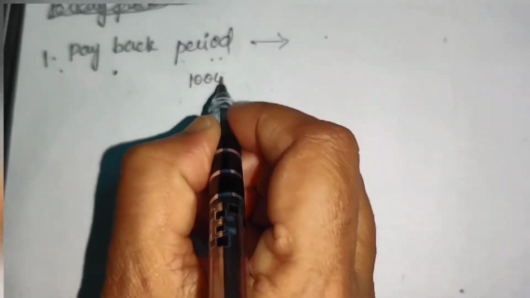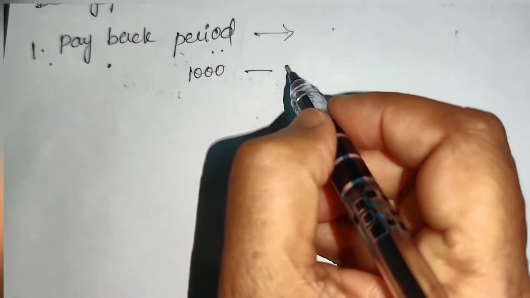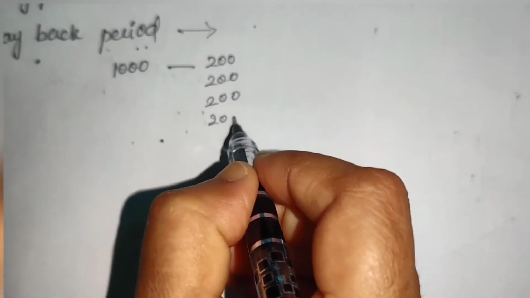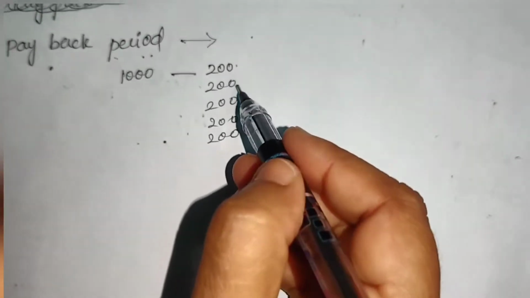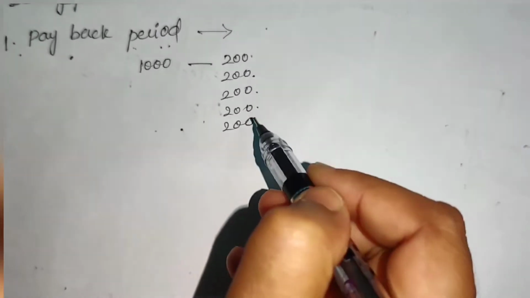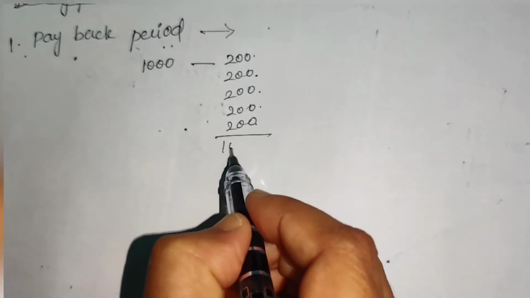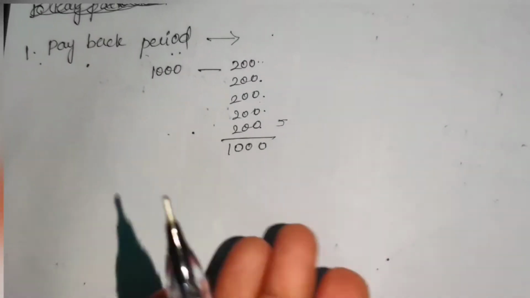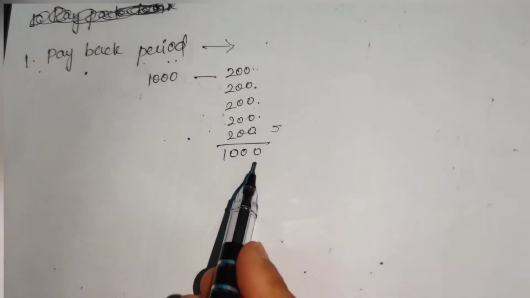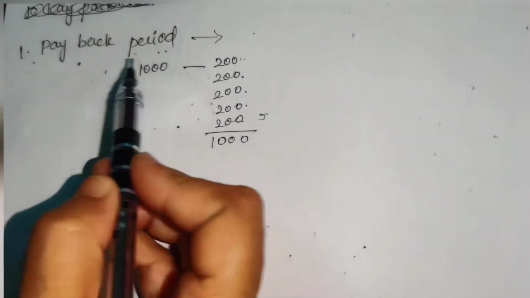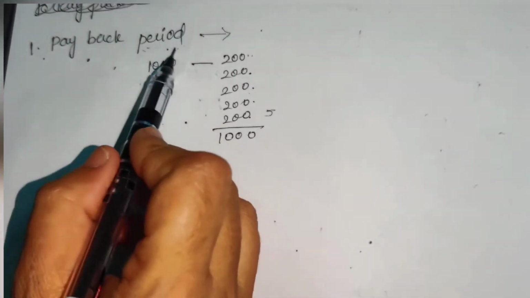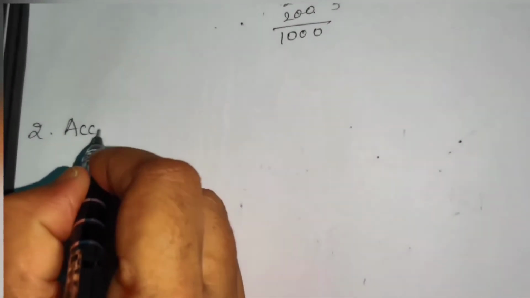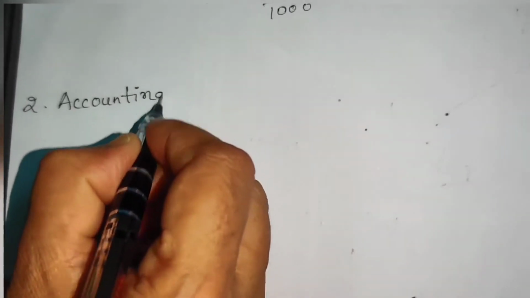Suppose I am investing 1000 today, and I am getting 200 rupees every year. So 200 plus 200 is 400, plus 200 is 600, plus 200 is 800, plus 200 is 1000. So I am getting this 1000 rupees back after 1, 2, 3, 4, 5 years. That is what is considered as the payback period. I am getting the amount invested back, and the period in which I get it back is the payback period method. And the next one is the accounting rate of return method.